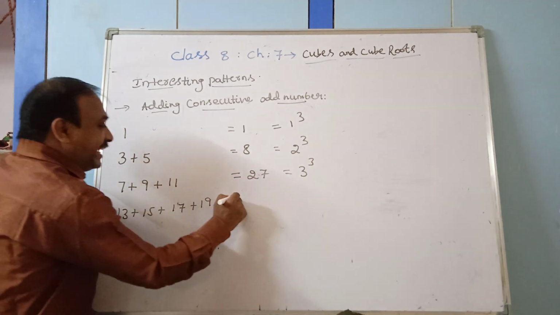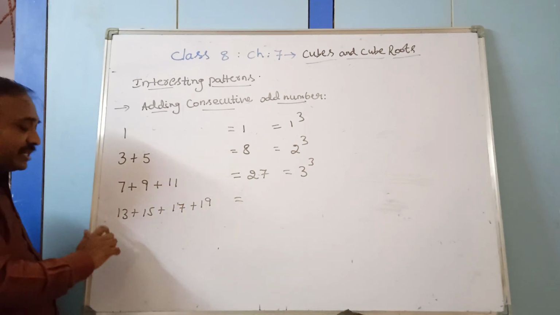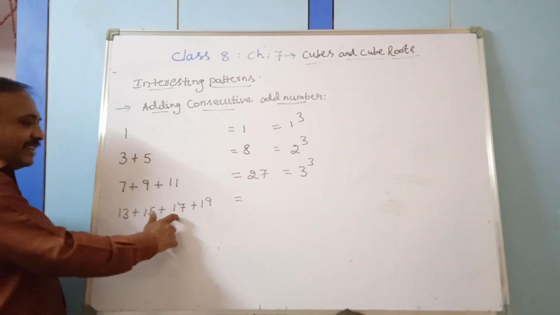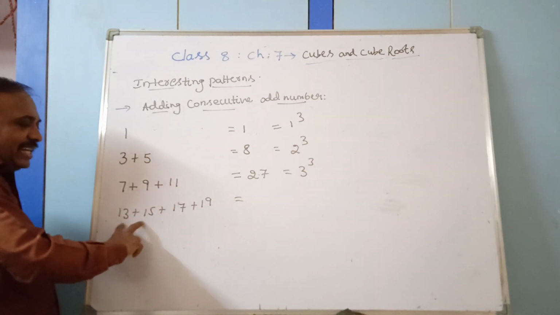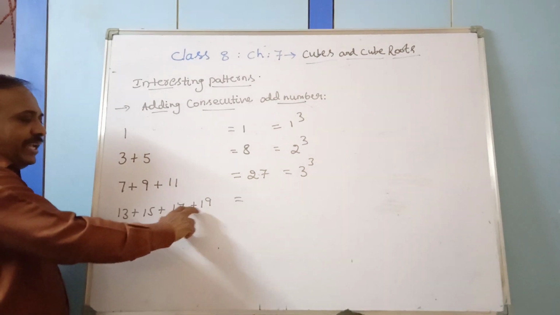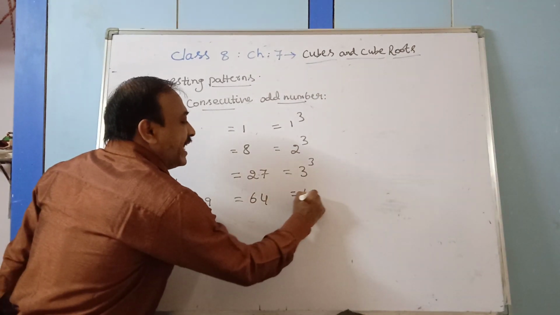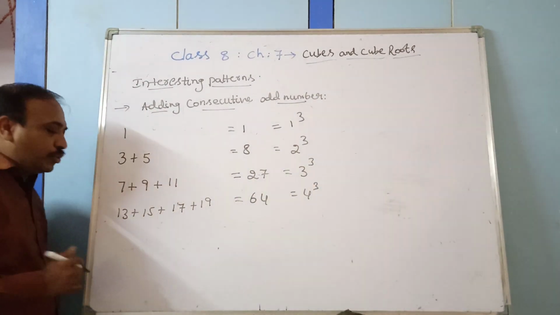Next, after 11, we take 13 plus 15 plus 17 plus 19. How many odd numbers did I take? 4 odd numbers. 13 plus 15 plus 17 plus 19: 28 plus 17 is 45, and 45 plus 19 is 64, which can be expressed as 4 cube.